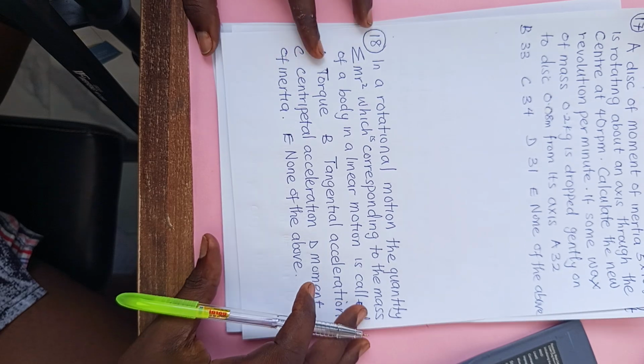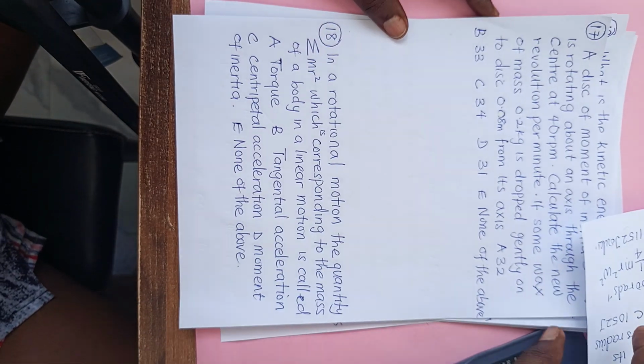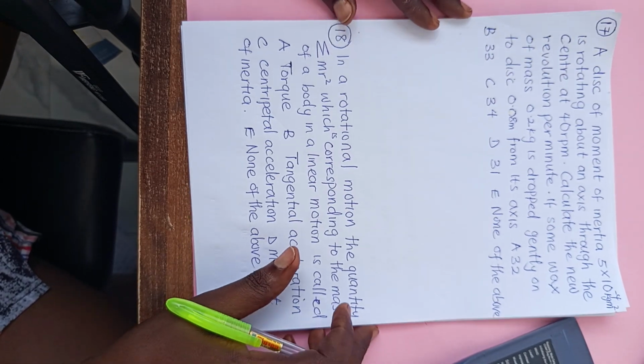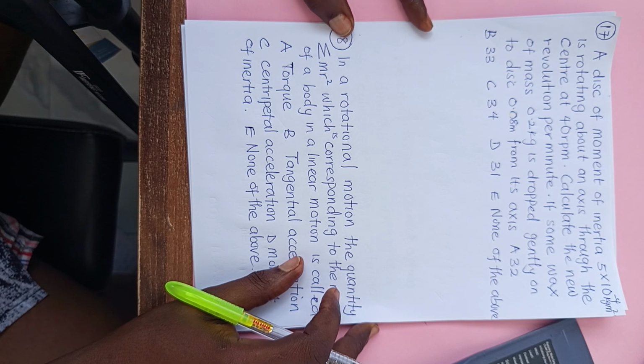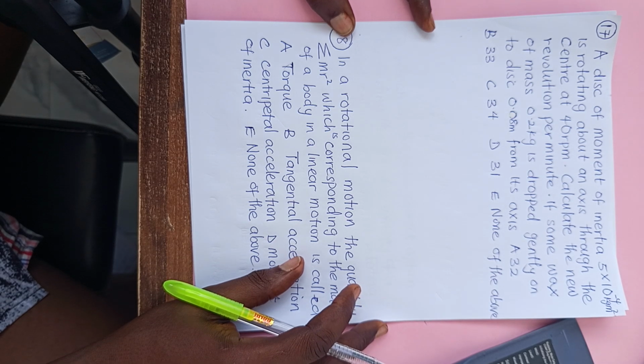Number 17 is a disk of moment of inertia 5 times 10 power minus 4 kg meter square, rotating about an axis through the center at 40 revolution per minute.